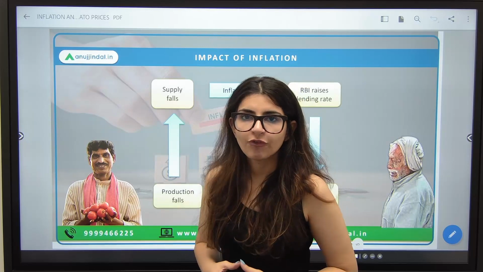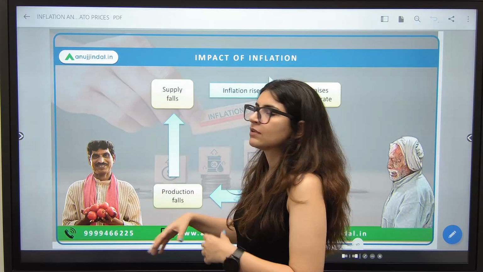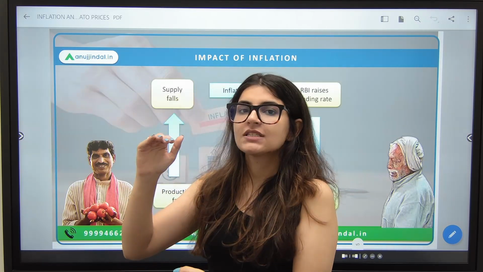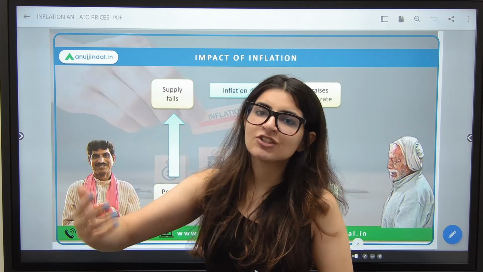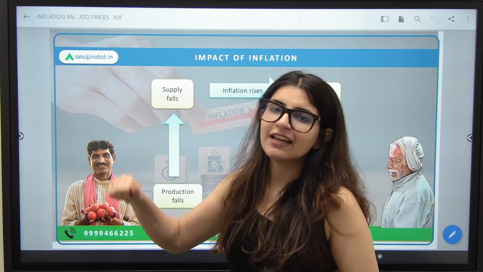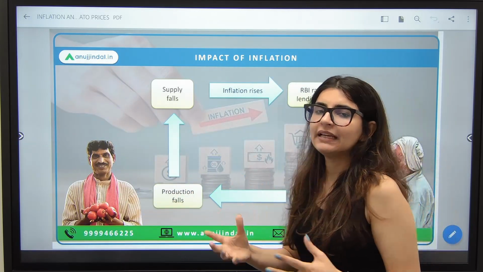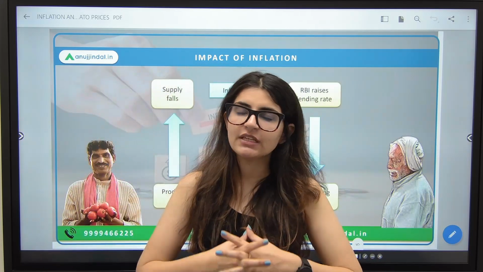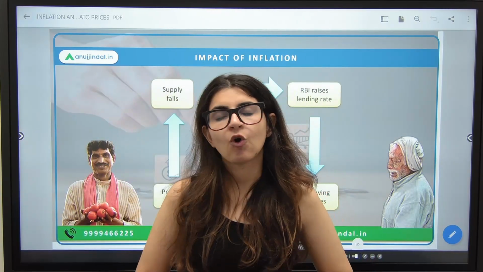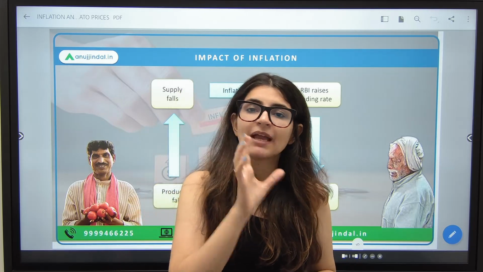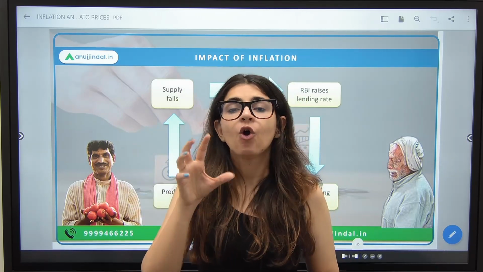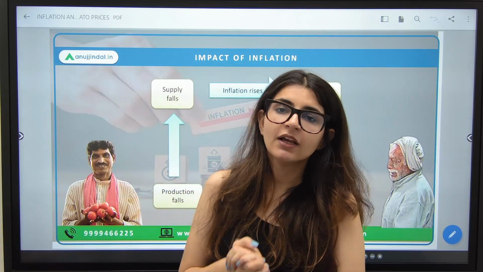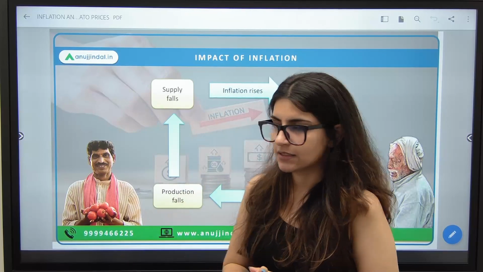Therefore, production also falls. When production falls, the supply also falls. And what happens when supply falls? There is a constant demand. When supply falls, inflation tends to increase again. So this is an inflation spiral which an economy in general goes through. That is an issue that a lot of economies face today. And RBI as an organization plays a major role in this inflation spiral, or to curb the ill effects of inflation in the economy through its various measures that RBI takes.